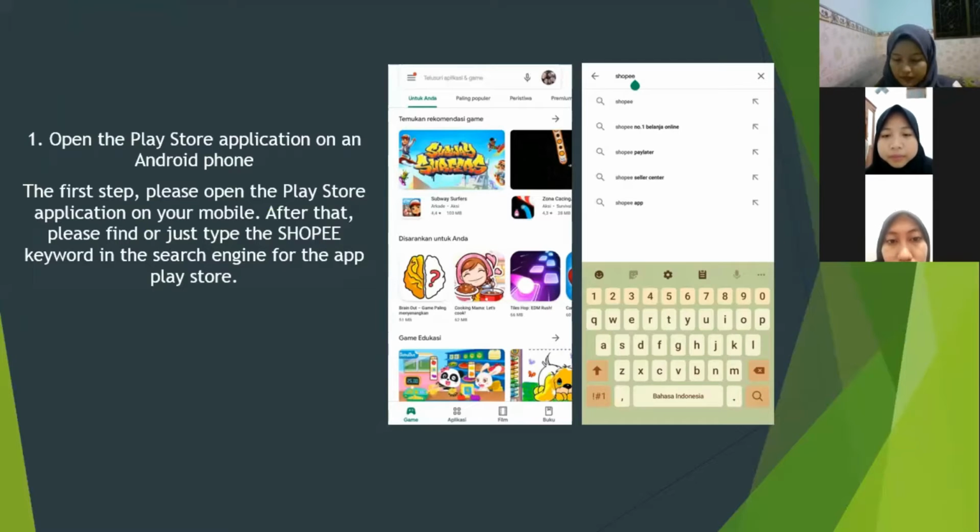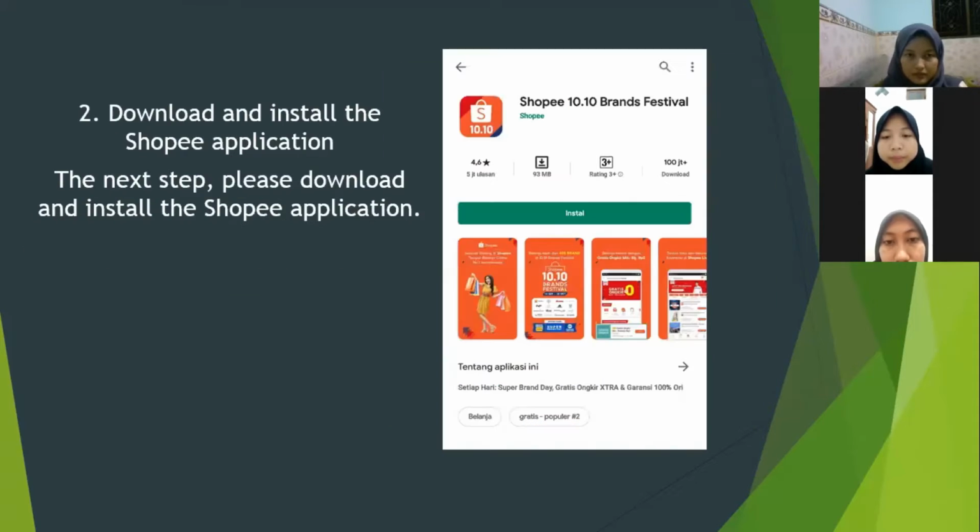Next, first, open the Play Store application on an Android phone. The first step, please open the Play Store application on your mobile. After that, please find or just type the Shopee keyword in the search engine for the app's Play Store.